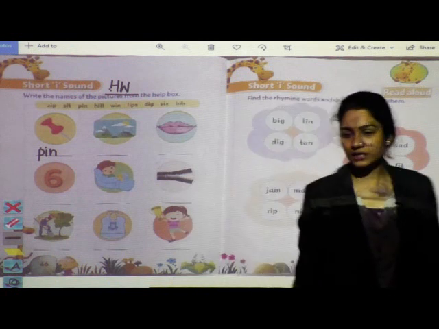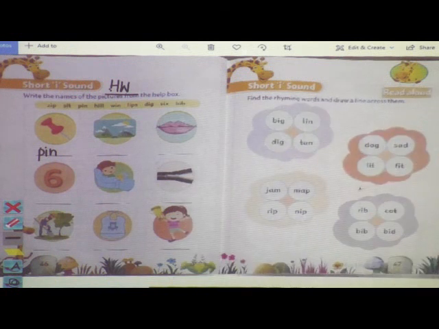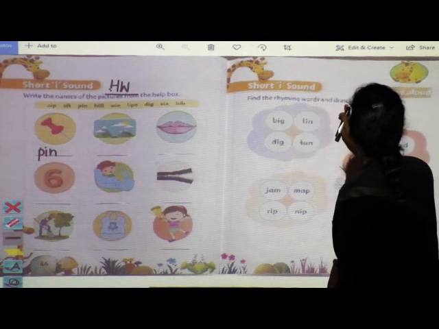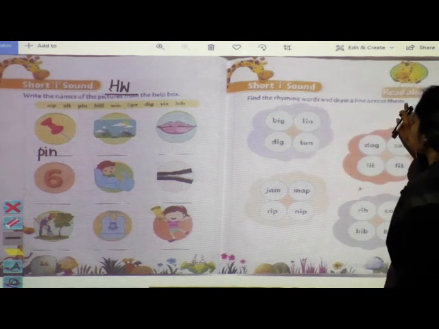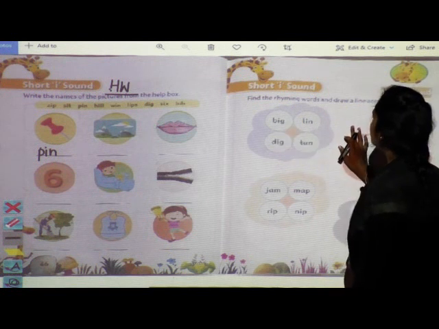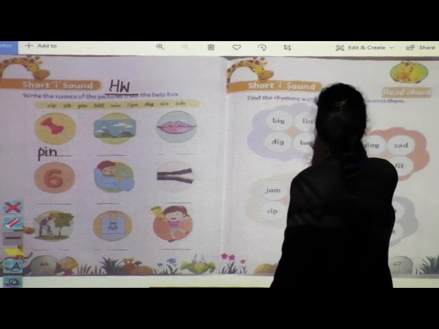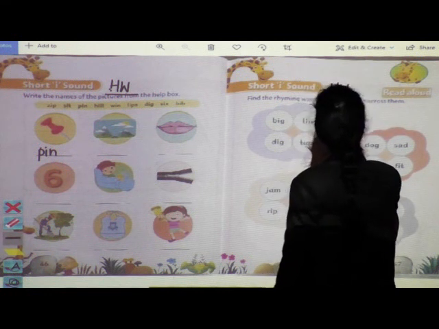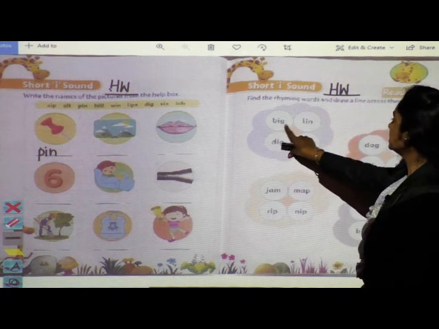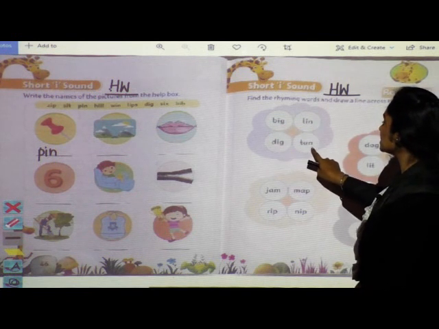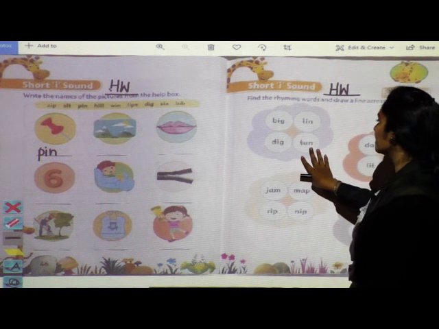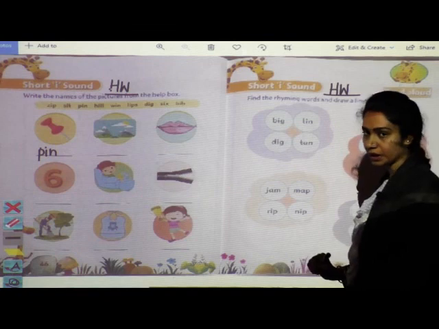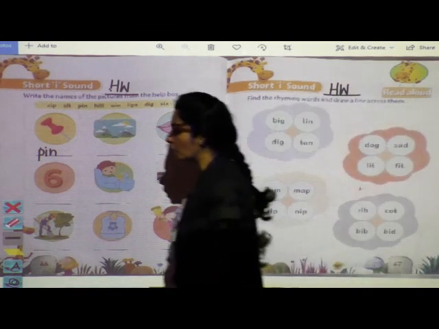Now come to page number 47. Find the rhyming words and draw a line across them. Okay, this is also we have seen before. So write here HW, find the rhyming words and you have to draw a line across them. Like example, big teen, big tan. So from this pair you are going to find the rhyming words and draw a line across them. Okay, so this page is your homework.